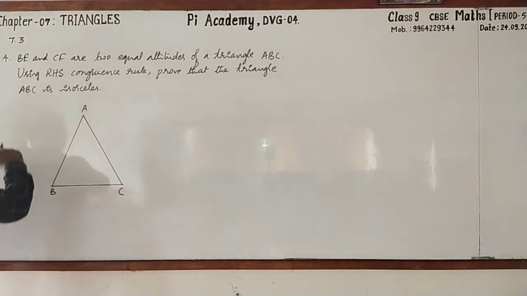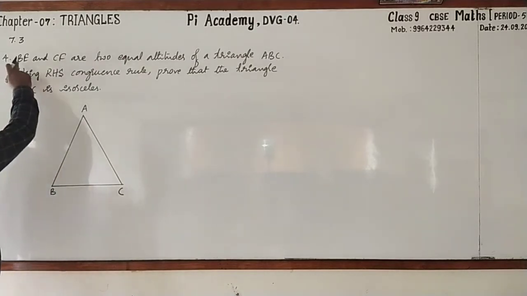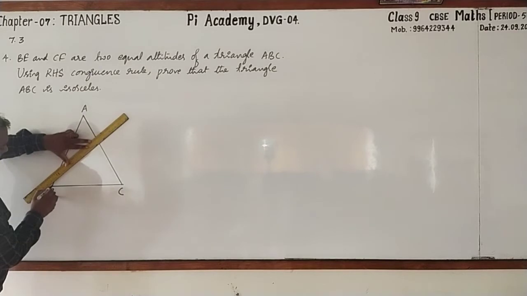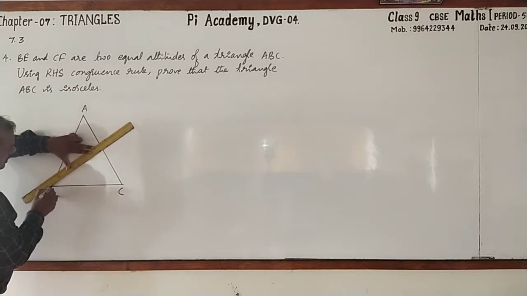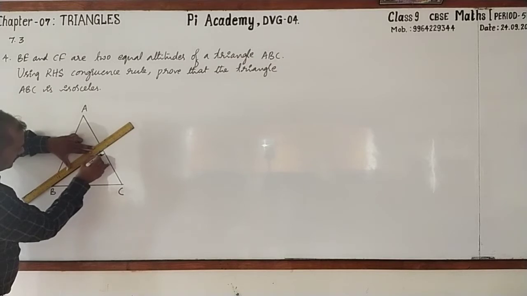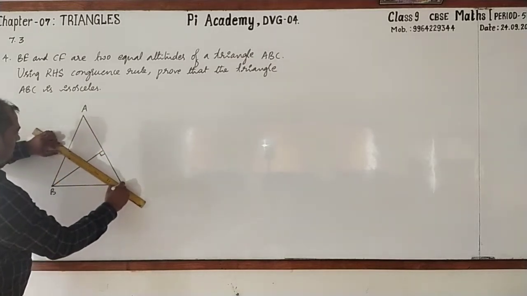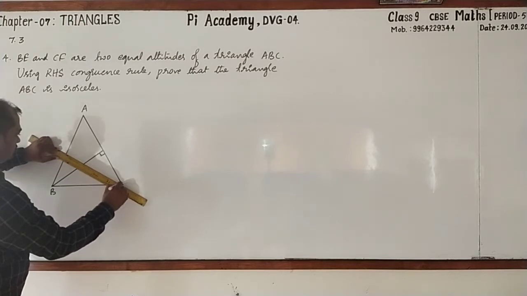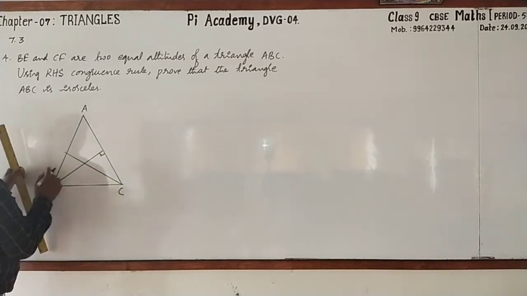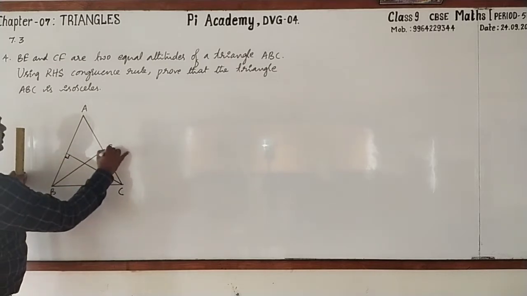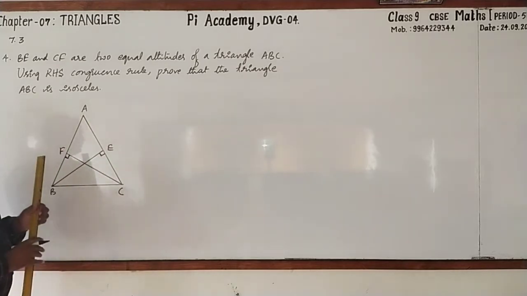They are given two altitudes, heights. One is BE and another one is CF. So from B, draw a perpendicular. See that it should be 90 degree. Even from C as well, draw an altitude. This is BE and this is CF. Followed?